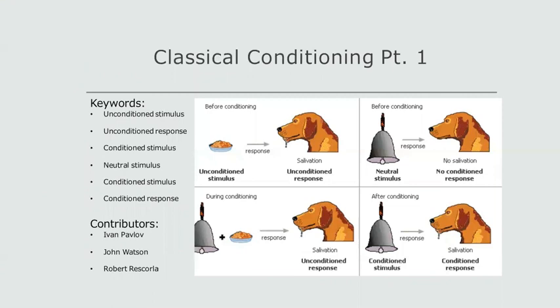In this process, an original unconditioned stimulus that naturally elicits a reflexive unconditioned response is repeatedly paired with a neutral stimulus enough times that the learner forms an association between the two and produces the behavioral response in reaction to the neutral stimulus. The neutral stimulus then becomes the conditioned stimulus, and the previously unconditioned response becomes the conditioned response. In other words, classical conditioning is a method of learning that creates new associations between neutral stimuli and reflex-causing stimuli.